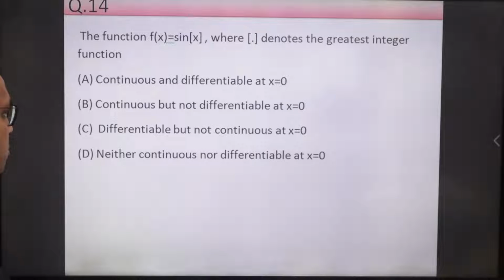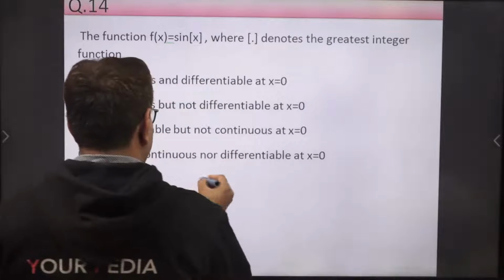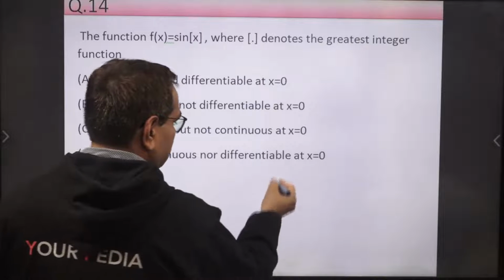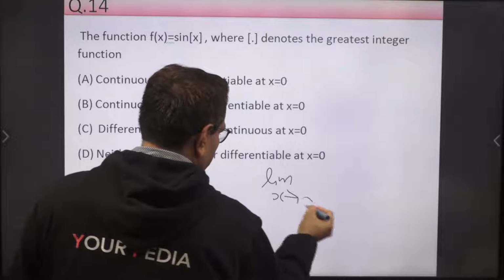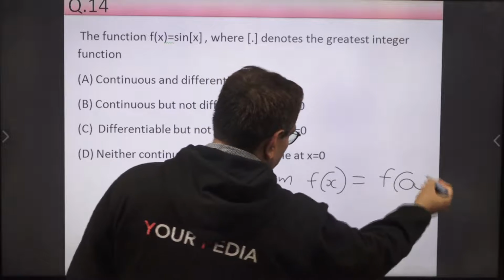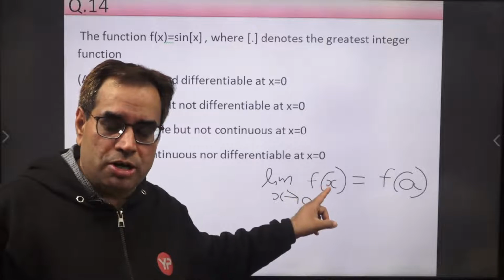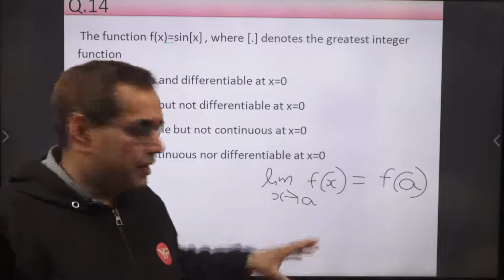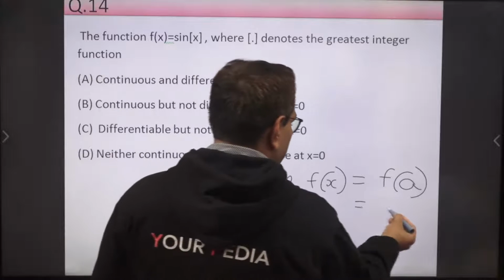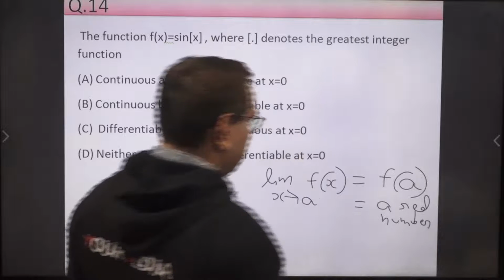Now how can we check the continuity? We know that a function f(x) is said to be continuous at a point x equal to a if the limit as x tends to a of f(x) is equal to f(a). This is the definition of continuity. The limit must be equal to the value of the function at that point, and equal to a finite real number. f(a) must be a real number. This is the requirement for continuity.